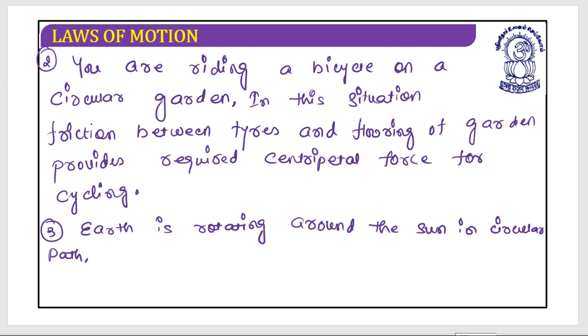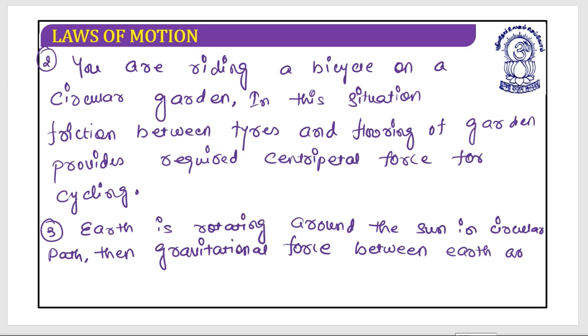Yes. So let's suppose that Earth is rotating around the Sun on a circular path, and if it is rotating on a circular path, then the gravitational force between Earth and Sun provides the required centripetal force.